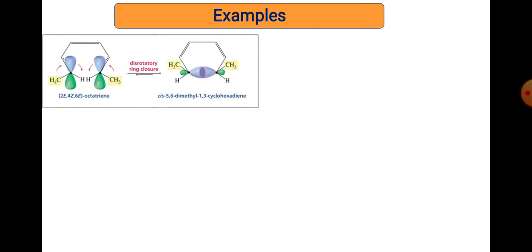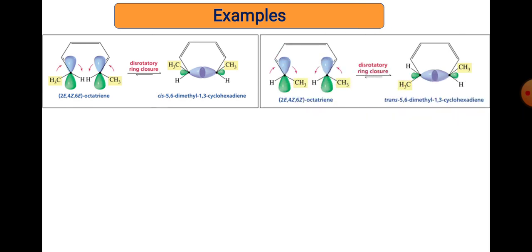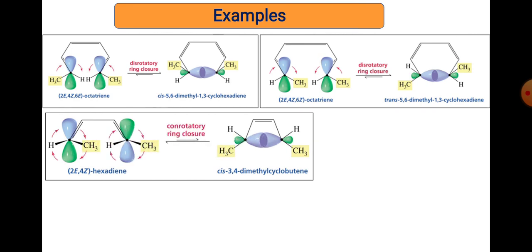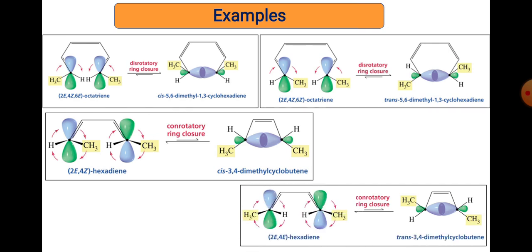Now we will see some examples related to electrocyclization. This is a molecule that undergoes disrotatory ring closure, and you get this product. Another molecule has different symmetry, that is, the stereochemistry of that molecule is different, and it undergoes disrotation, and we get this. Another example is conrotatory ring closure. Now look at this one, con and dis. In both cases, whenever conrotation occurs, stereochemistry is retained, that is trans becomes trans, cis becomes cis, while in disrotation the stereochemistry is opposed. So these are examples of the 4n pi electron system, the ring closing phenomena where 4n Tc is applied.